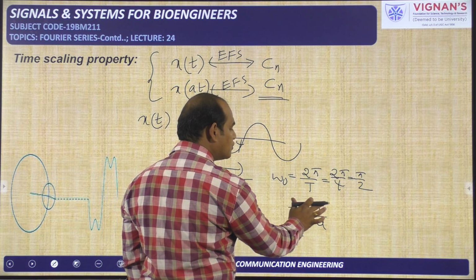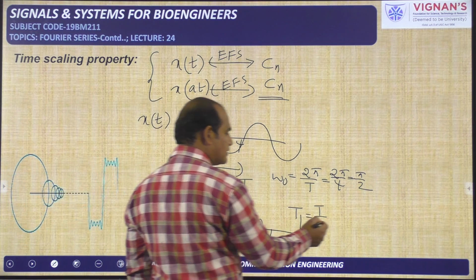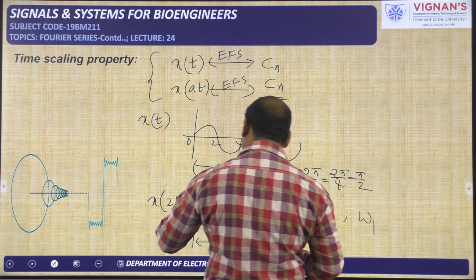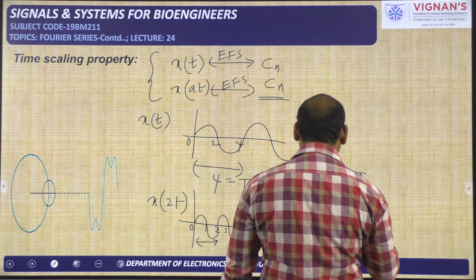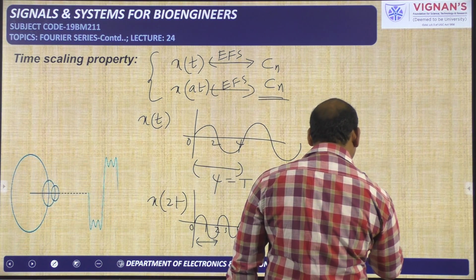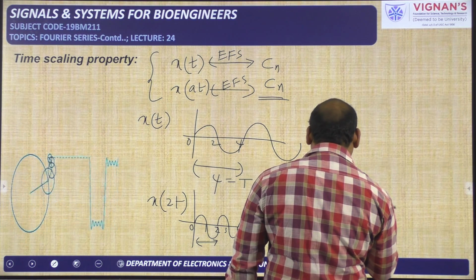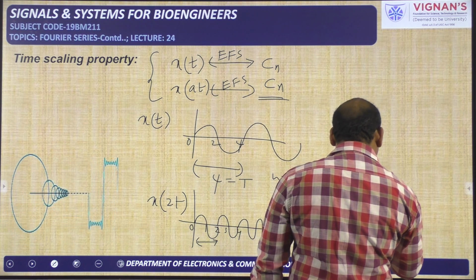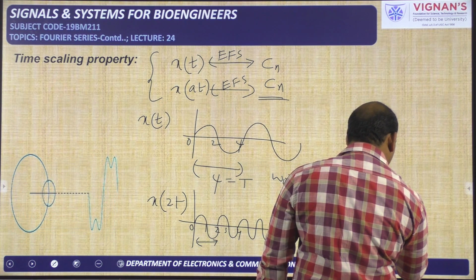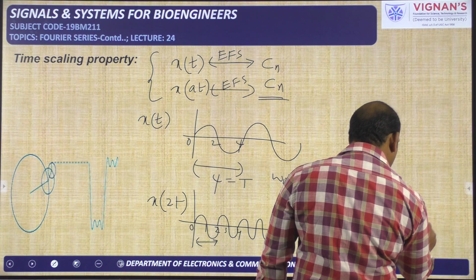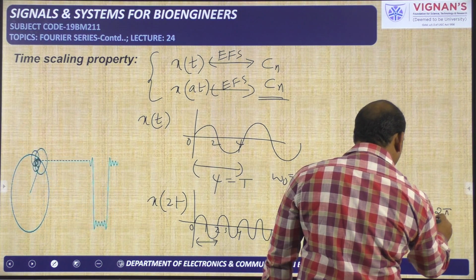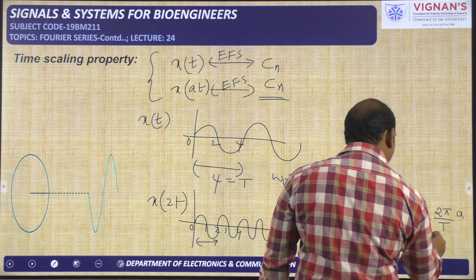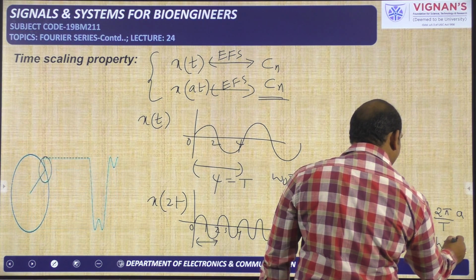That is T1 is equal to T by A. What about the fundamental frequency omega 1? After scaling, whatever the fundamental frequency is, I am indicating it with omega 1. We have to write it in terms of omega naught. Omega 1 has to be taken in terms of T1, so 2 pi by T1. What is T1? T1 is nothing but T by A. So 2 pi by T is omega naught, so A into omega naught.